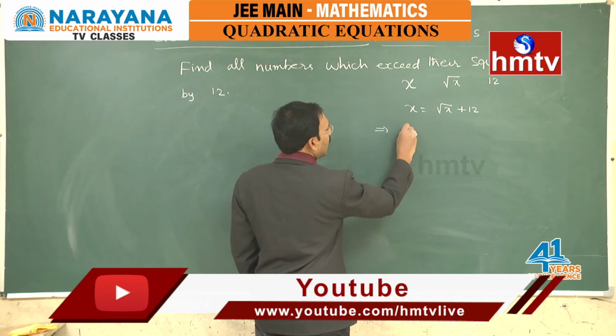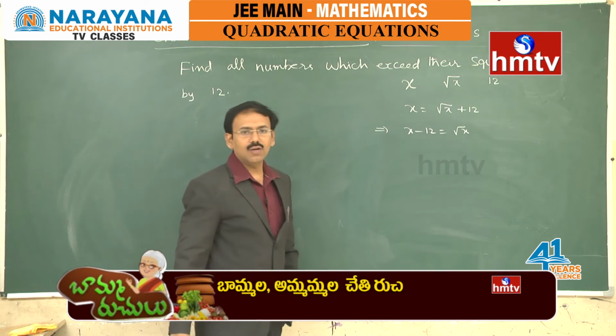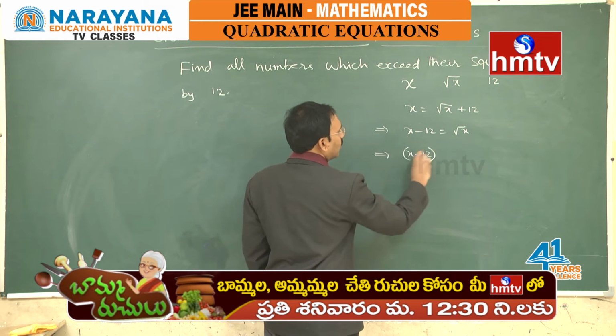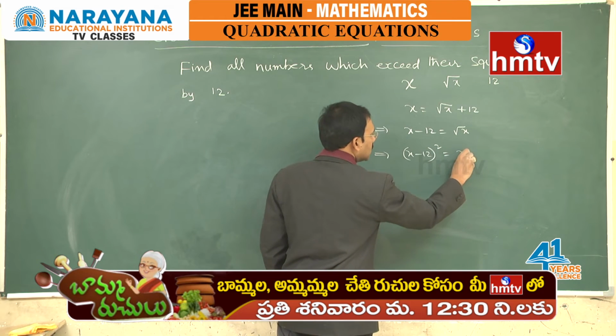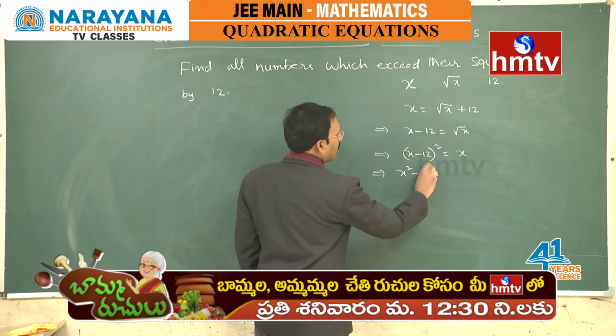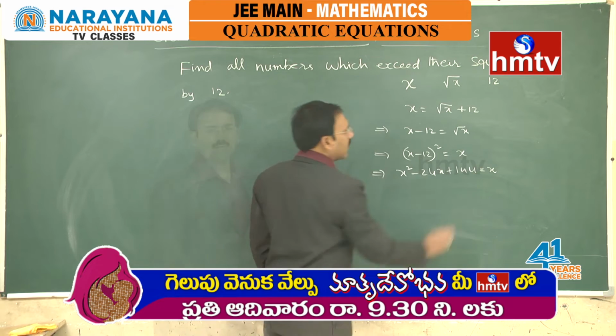Now, we can write this as x minus 12 is equal to root x. I want to square on both sides. x minus 12 whole square is equal to, this is x, right. We can write it as x square minus 24x plus 144 is equal to x.